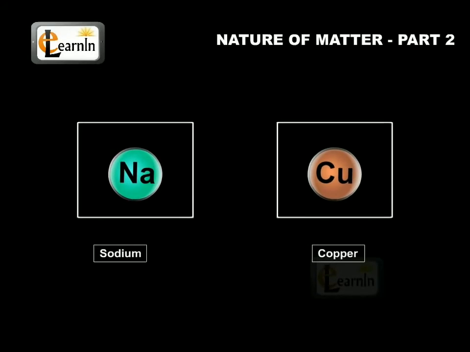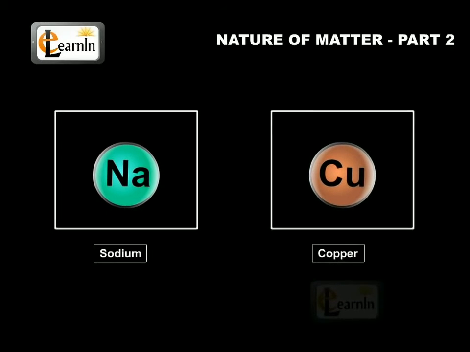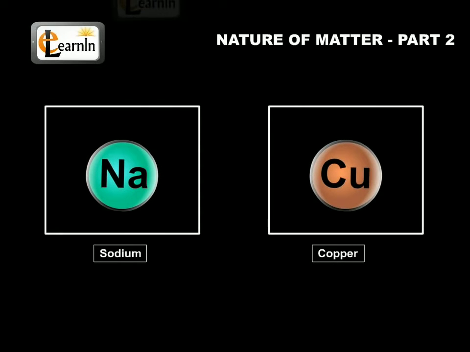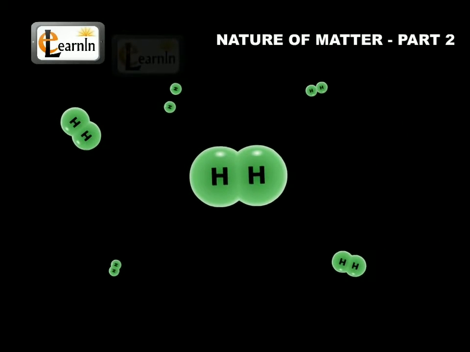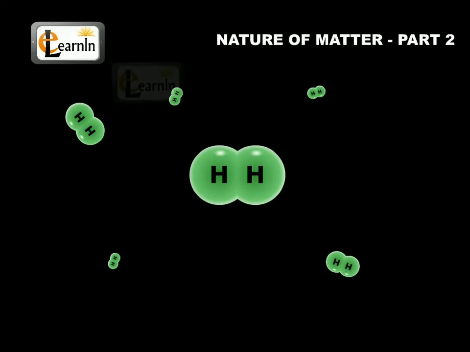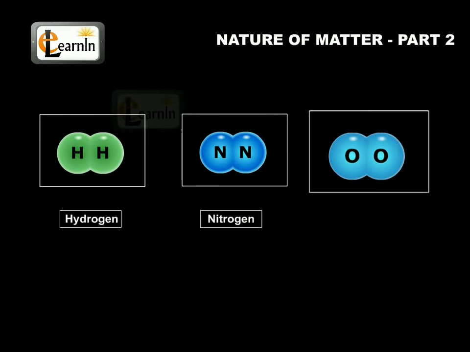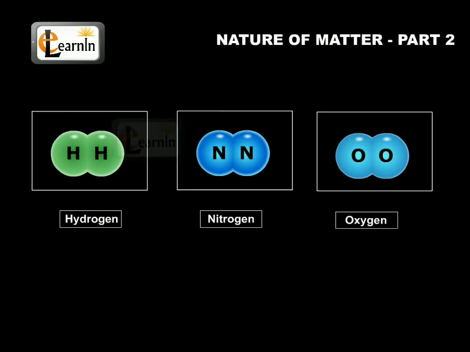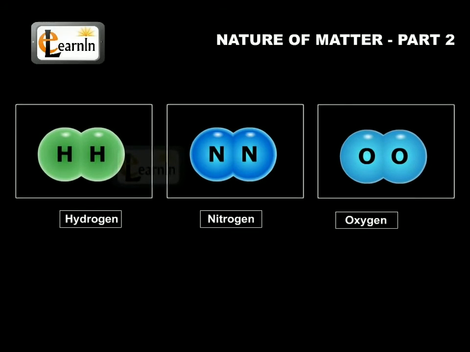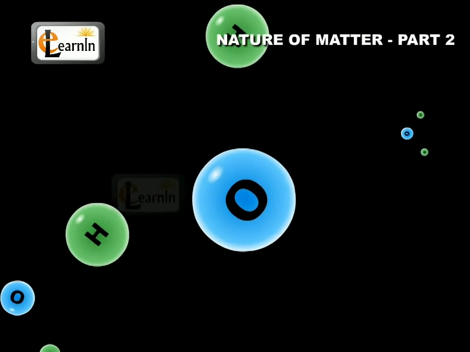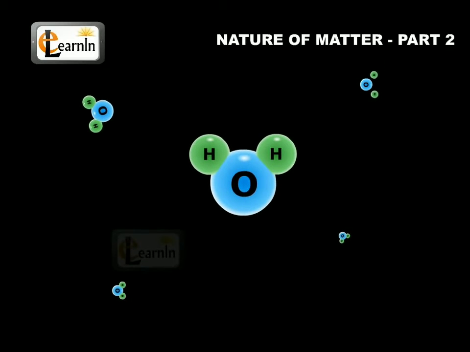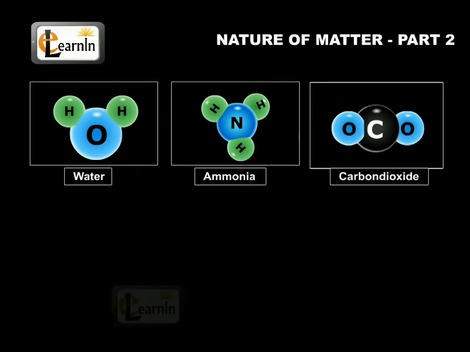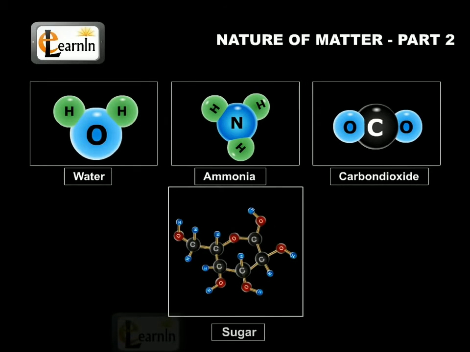Some elements, such as sodium or copper, contain single atoms held together as their constituent particles, whereas in some others, two or more atoms combine to give molecules of the same element. Thus, hydrogen, nitrogen, and oxygen gases consist of molecules in which two atoms combine to give their respective molecules. When two or more atoms of different elements combine, the molecule of a compound is obtained. Examples of some such compounds are water, ammonia, carbon dioxide, sugar, etc.